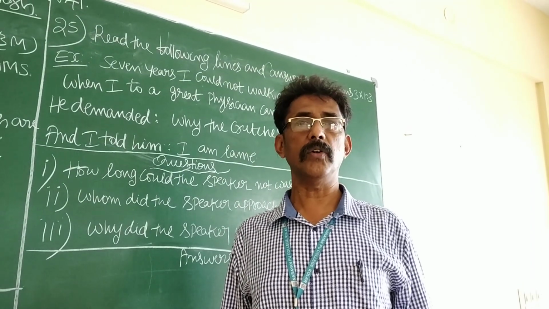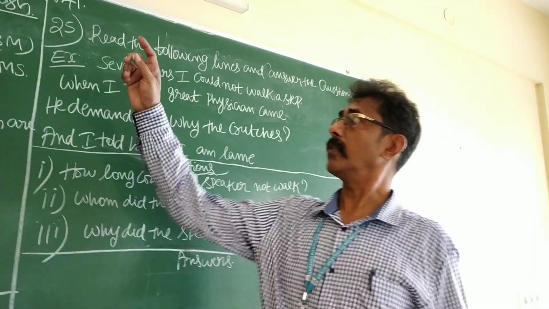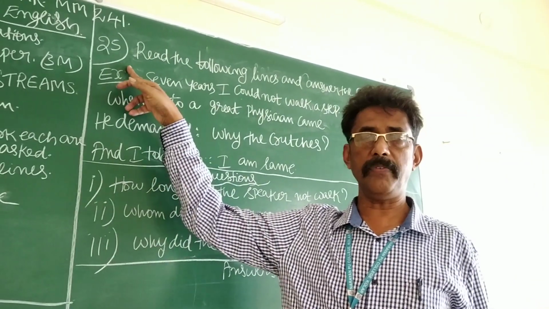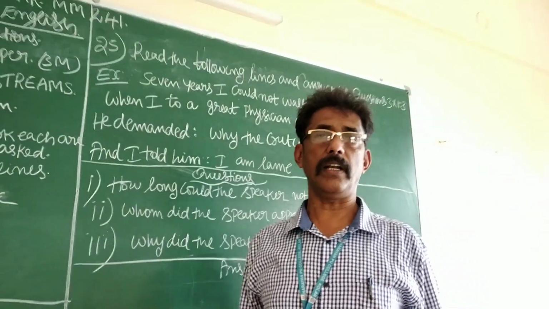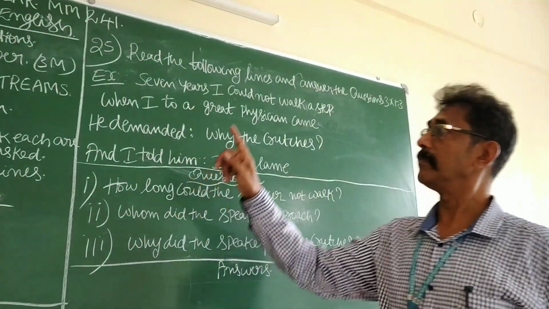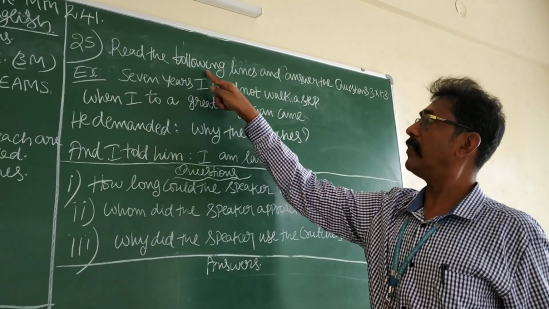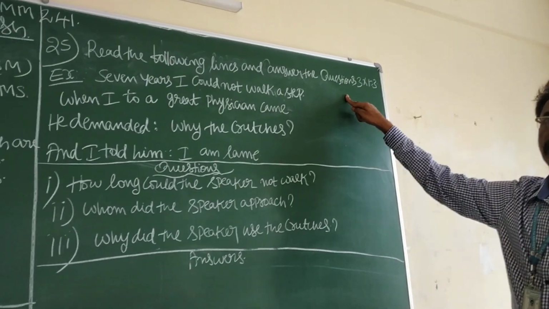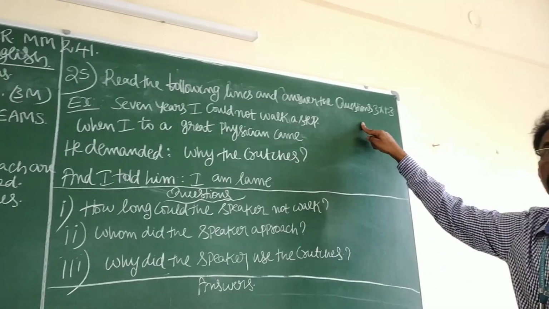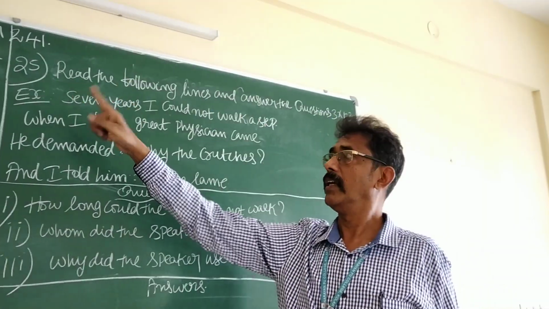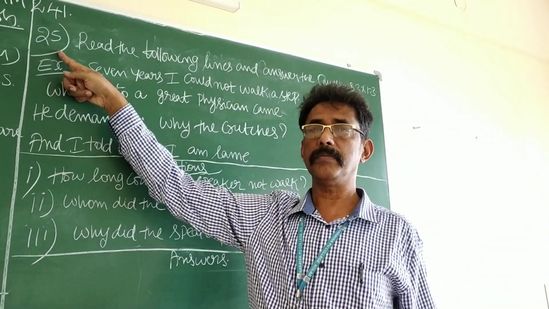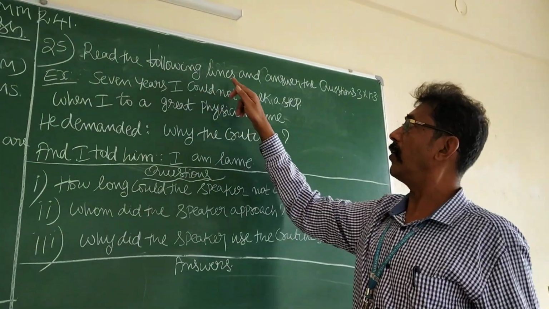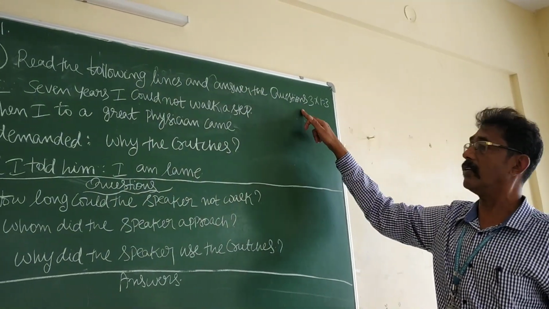Today you are going to learn question number 25 under the category of grammar. Question number 25 in your question paper for 100 mark question paper. Read the following lines and answer the questions. This is the headline, not the question. Once more, it is question number 25. It carries 3 marks.